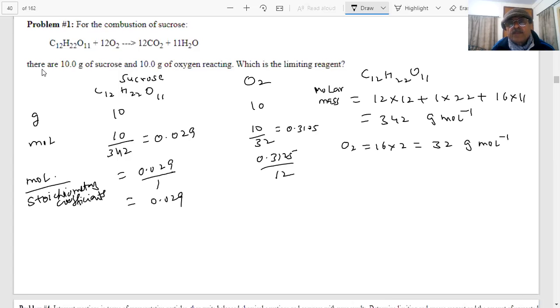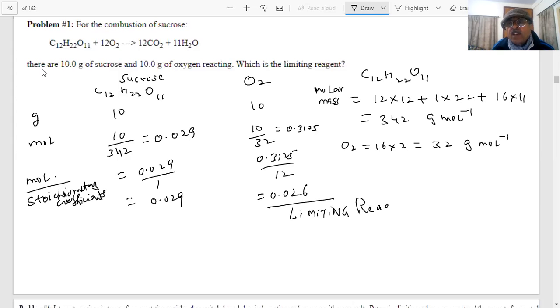It would be 0.026. Okay, which is lower? The 0.026 is the limiting reagent.